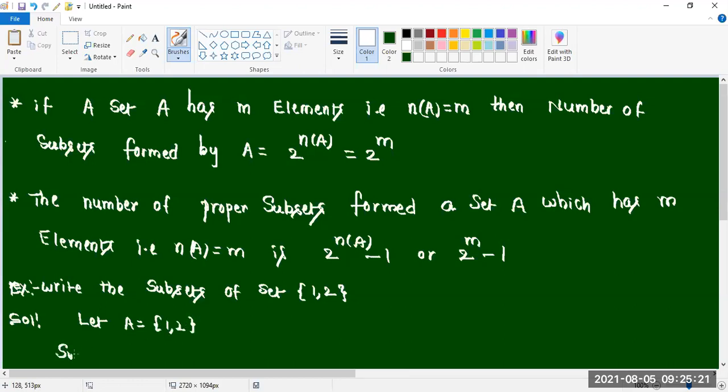Subsets of A equal to, they are not asking the number of subsets, they are asking for the total subsets, you write. The subsets are: the null set, 1, 2, and 1, 2. Each set is a subset of itself. Null set is a subset of every set. And of the remaining, 1 we are selecting and 2 we are selecting in 2 sets.